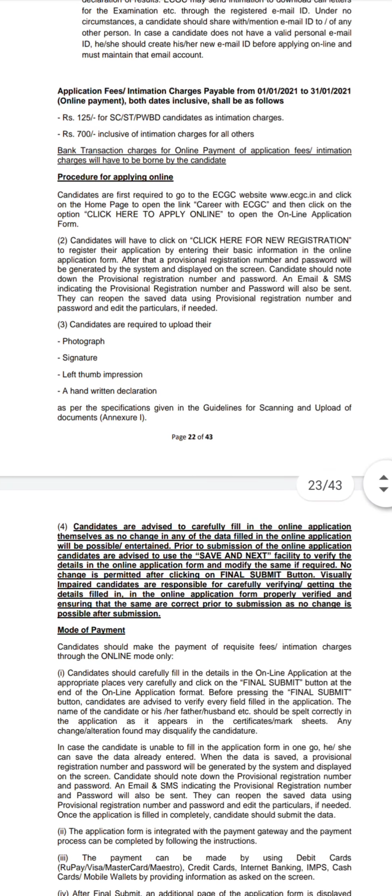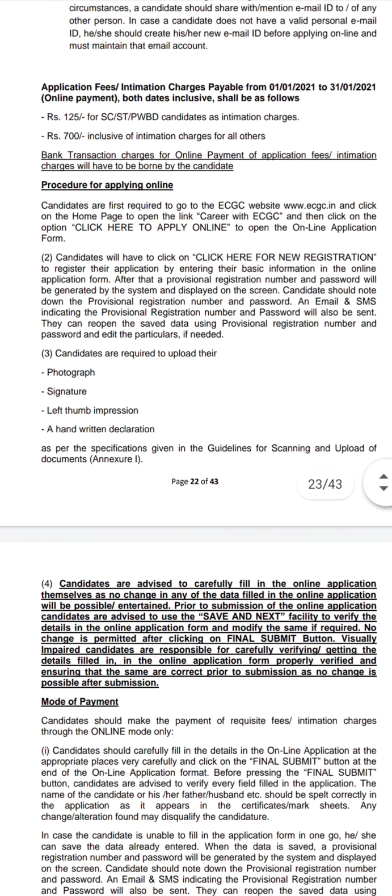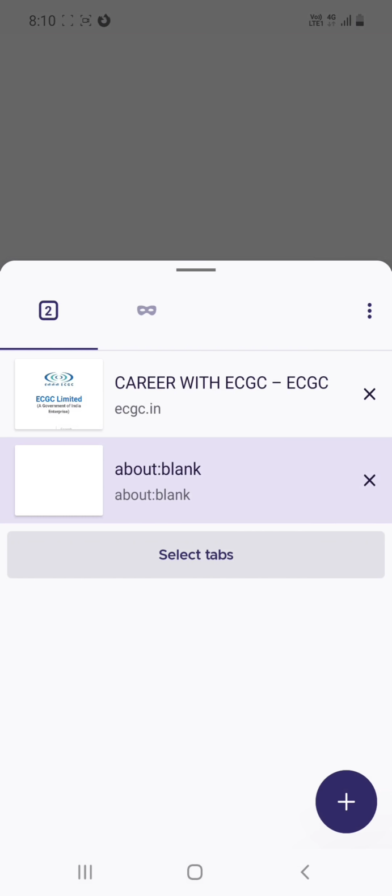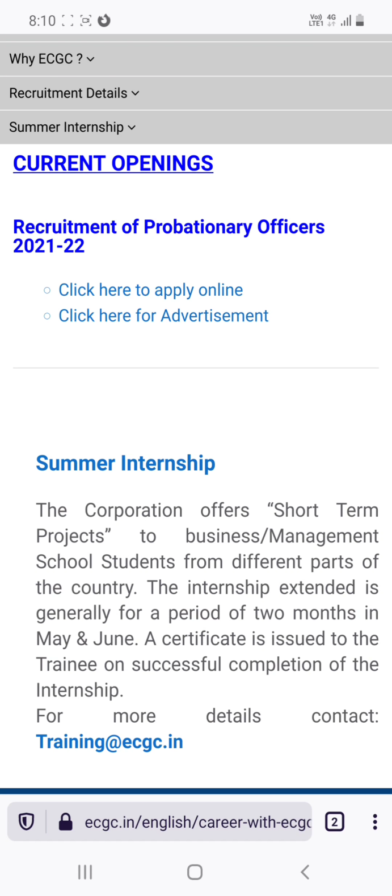What is the procedure for applying online? Candidates are first required to go to the ECGC website, click on career with ECGC, and click here to apply online. Through that link you can apply online. I will show you how to apply for this. Here we have seen click for advertisement, and we have seen the details of this.